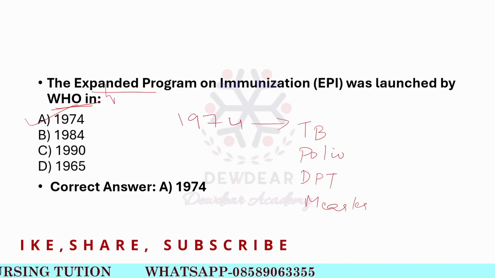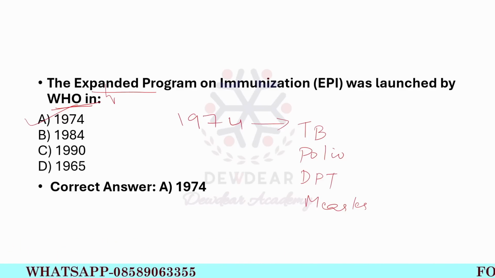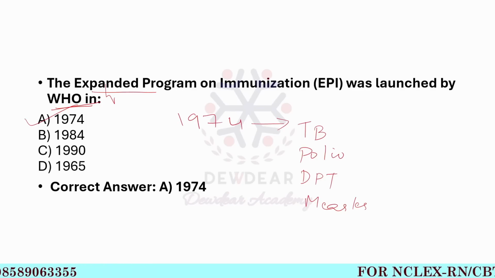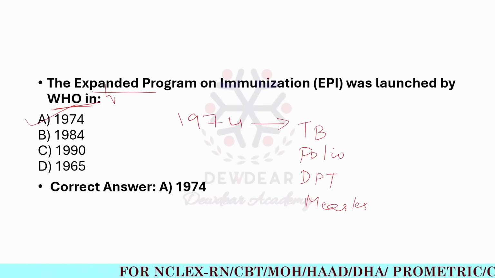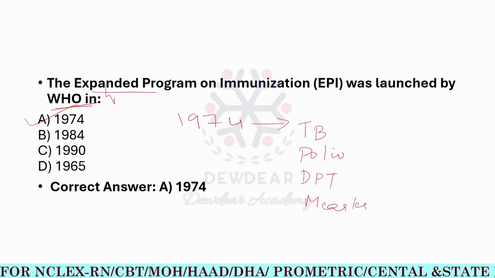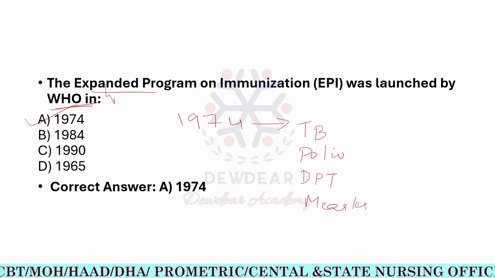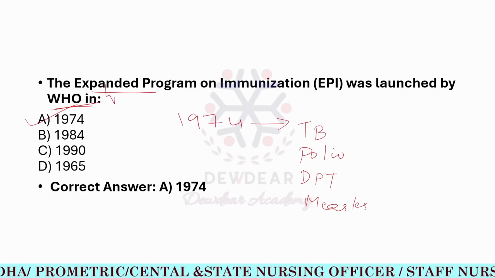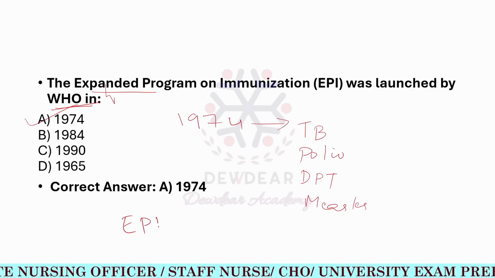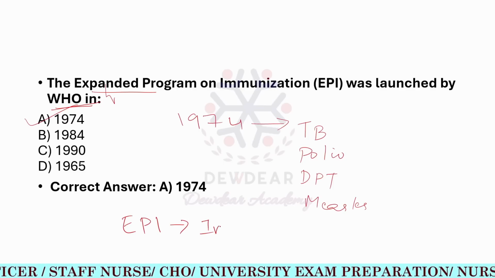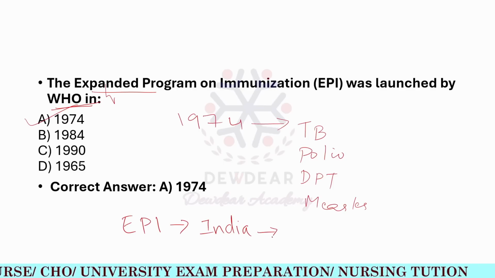This EPI was expanded later to include vaccines for hepatitis B, Haemophilus influenzae type B, HIB, rubella and other diseases. In India, this EPI was launched in 1978.